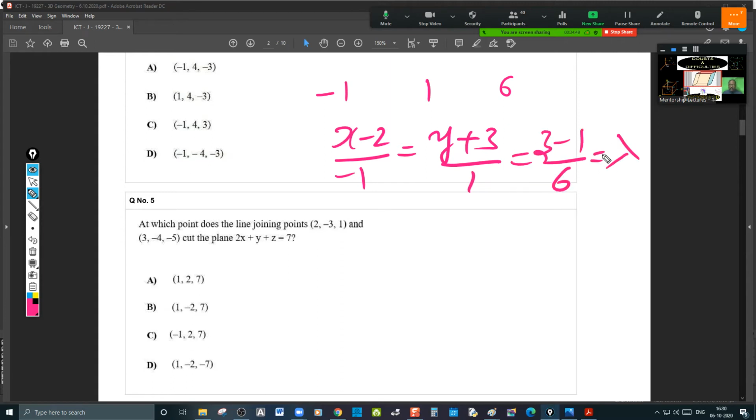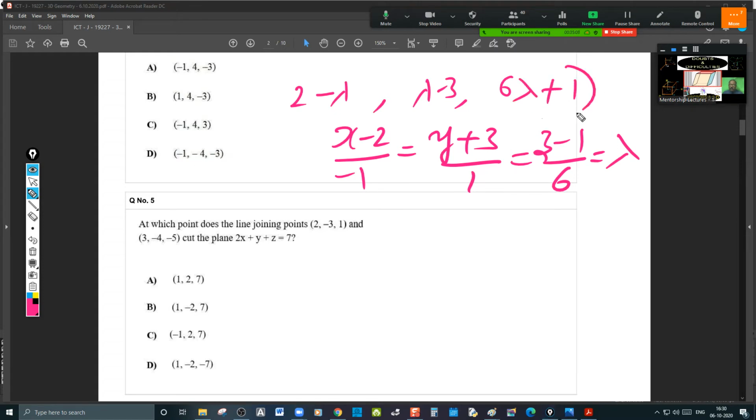We take it as lambda. So x is 2 minus lambda, y is lambda minus 3, and z is 6 lambda plus 1.